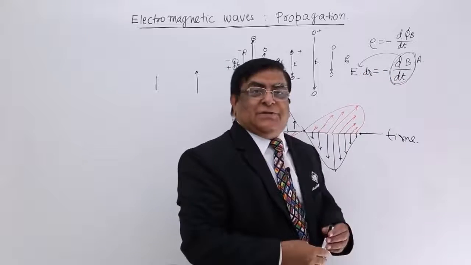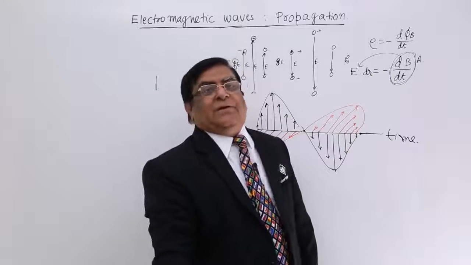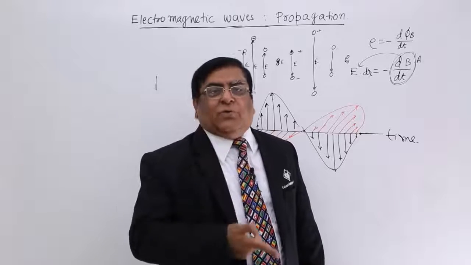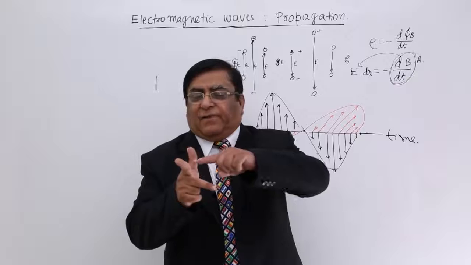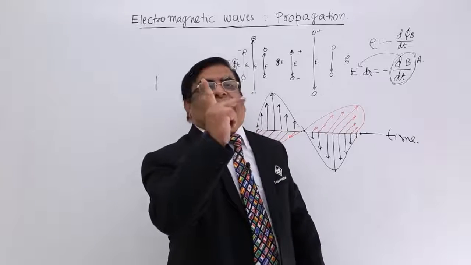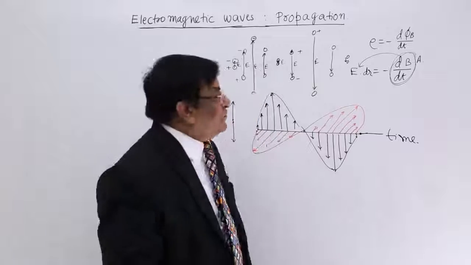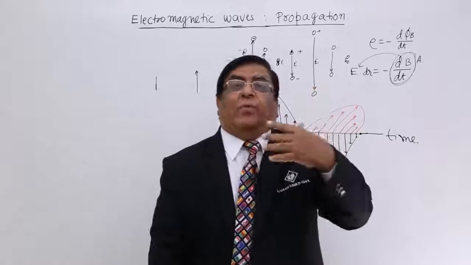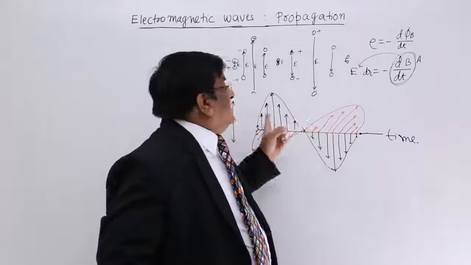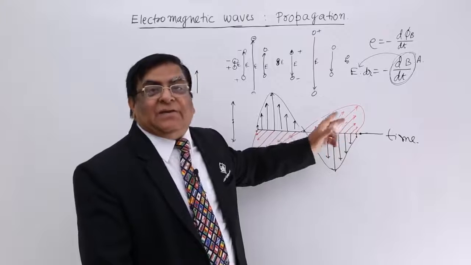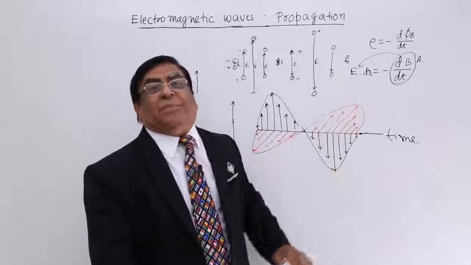And what is the direction? Do you remember? Yes, change in magnetic field. By this law, we know that if there is a change in magnetic field here, there is electric field here. That means they are at right angle to each other. So, this changing magnetic field creates an electric field in the next space.